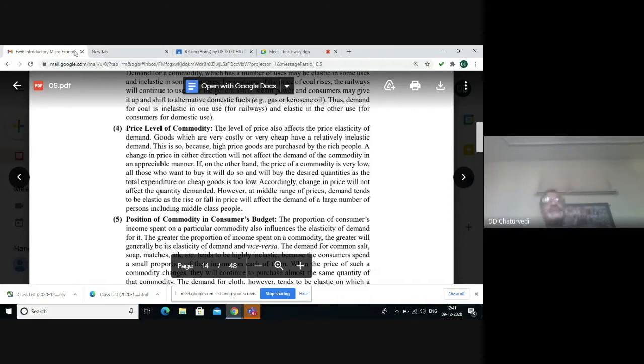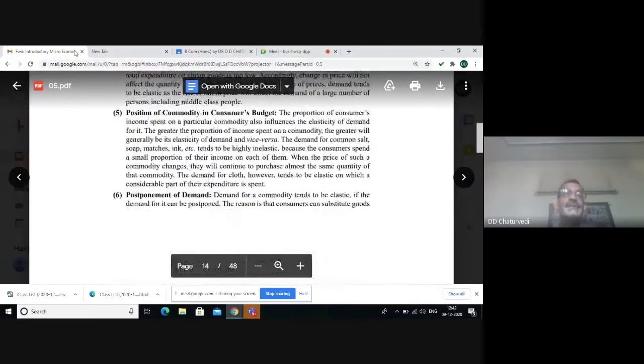And when the price is very high, such goods are purchased by rich people and they will not mind because of their high purchasing power, even when there is a rise in the price of such goods. But in the middle range of the prices, demand tends to be elastic. And we often find that the middle class people generally go for bargaining. That means high elasticity of demand.